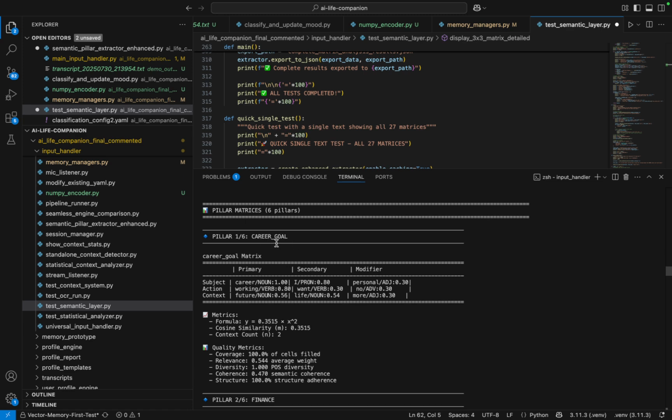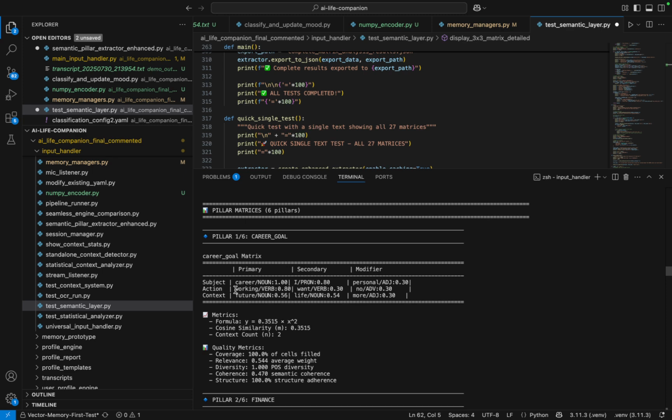First, we picked up the career goal. Now you see the noun. Career is the noun, and the weightage assigned to it is 1, which shows that career is the primary objective in this. Subject: who is he talking about? The I is a pronoun, so he is talking about himself. What is the modifier? Personal. He's looking for his personal growth.